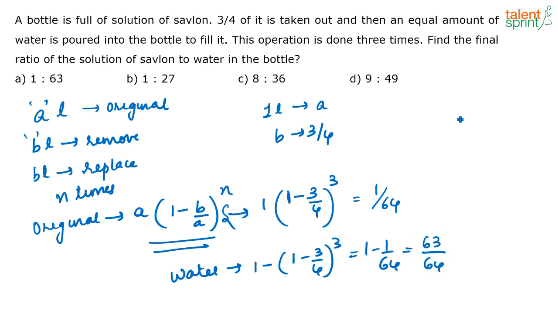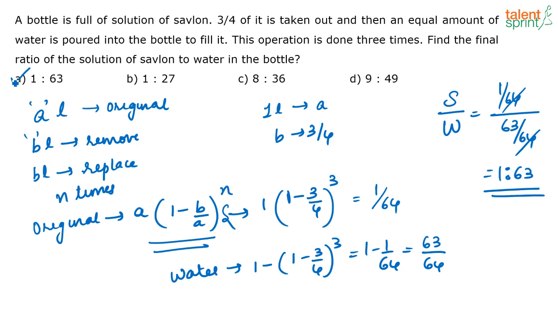So what is the ratio I am looking at? I am looking at Savlon by water. That is 1 by 64 divided by 63 by 64, which is equal to 1:63. Answer is option A.